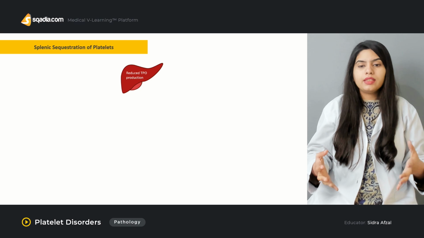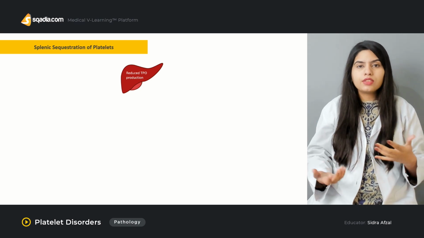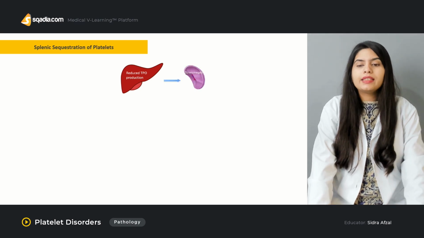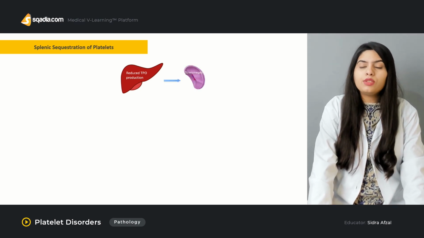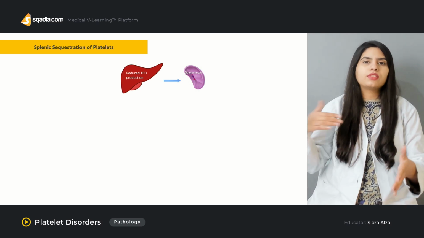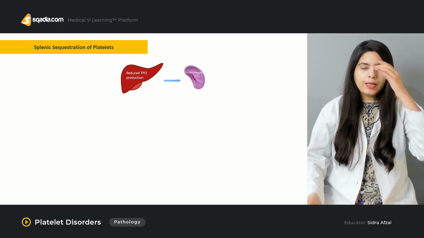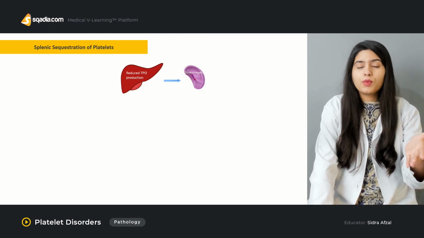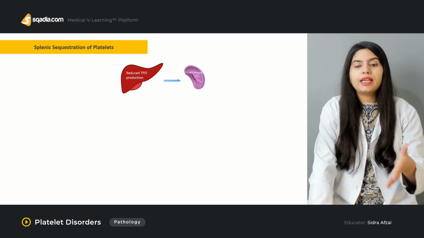Basically, it affects production and differentiation of the megakaryocytes as well. So in the liver, whenever there is cirrhosis or any other disease, there is a reduced production of thrombopoietin. That will also lead to splenomegaly, as we know that cirrhosis is always associated with splenomegaly. So there is a decreased production of thrombopoietin, and there is splenomegaly as well.